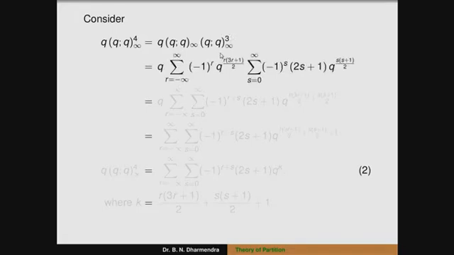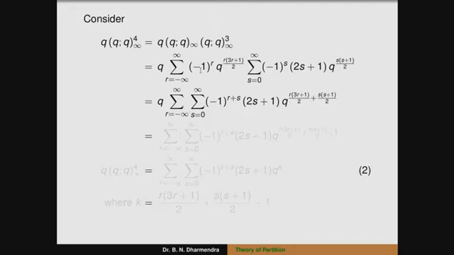So it can be written as q into summation r running from minus infinity to plus infinity, minus 1 to the power of r into q to the power of r into (3r plus 1) by 2, by using the Euler pentagonal theorem, and also by using Jacobi theorem, (q;q)∞ whole cube is summation s running from 0 to infinity, minus 1 to the power of s into (2s plus 1) into q to the power of s into (s plus 1) by 2. Okay. Or we can take the multiplication of these two series, that is q into summation r running from minus infinity to plus infinity into summation s running from 0 to infinity, minus 1 to the power of